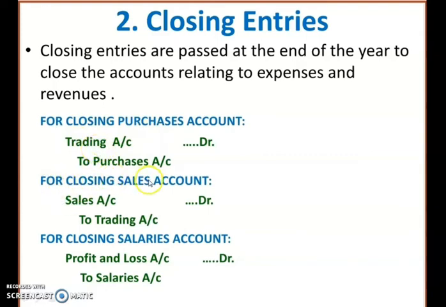Next is closing of sales account. When you close the sales account, it will be debited to trading account. Okay. When you close the salaries account, that is expenses, whatever expenses is given, it may be rent, it may be wages, it may be salaries. So whatever expenses is given, that will be transferred to profit and loss account. So you have to debit profit and loss account to expenses account. Here, because you are given salary account, you will write salary. If it is rent, you have to close it with rent. Okay, so whatever expenses is there, that will be transferred to profit and loss account.